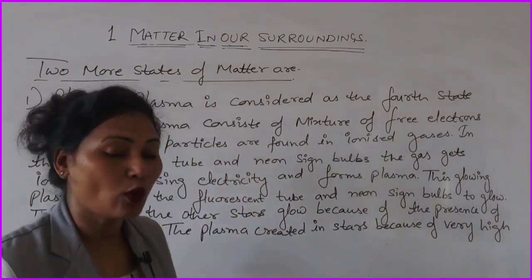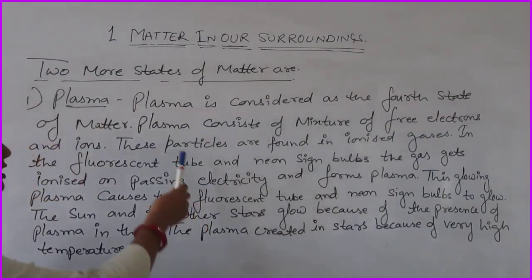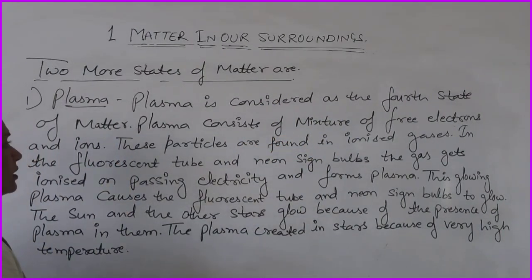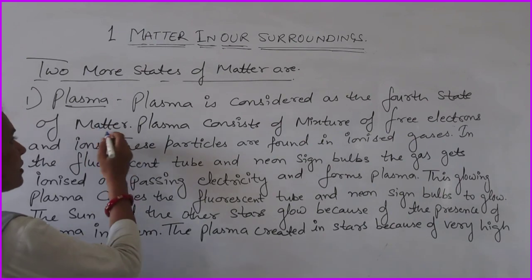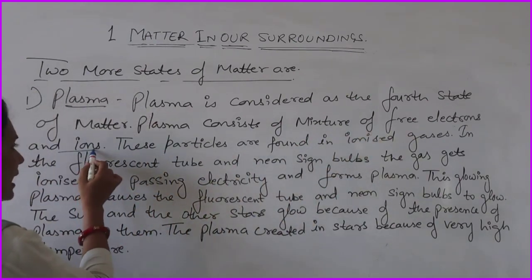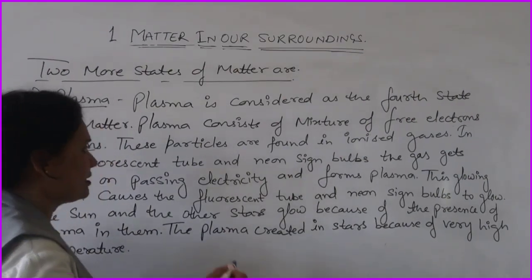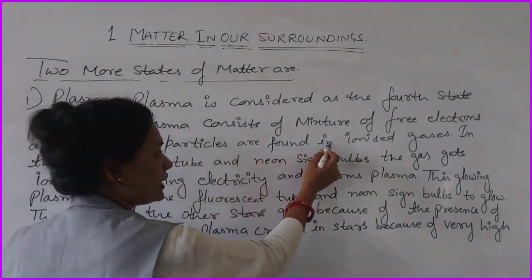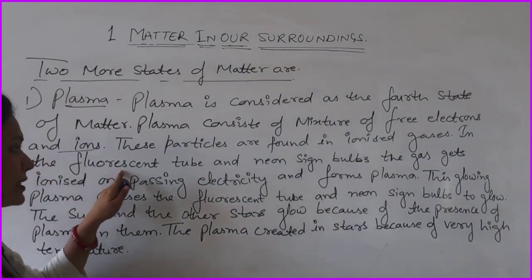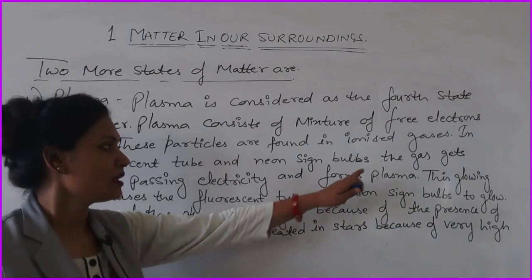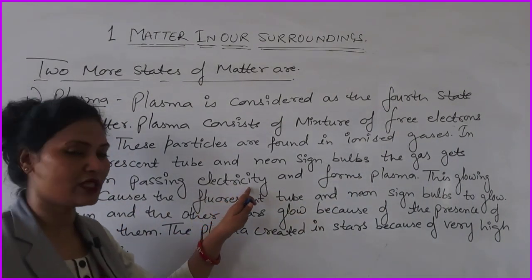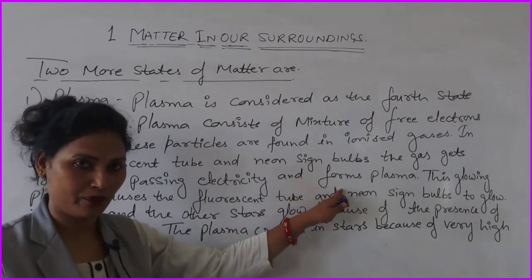So, let us start. What is plasma? Plasma is considered as the fourth state of matter. It consists of a mixture of free electrons and ions. That is why it is ionized. These particles are found in ionized gases, and in the fluorescent tube and neon bulbs, the gases get ionized on passing electricity and form plasma.